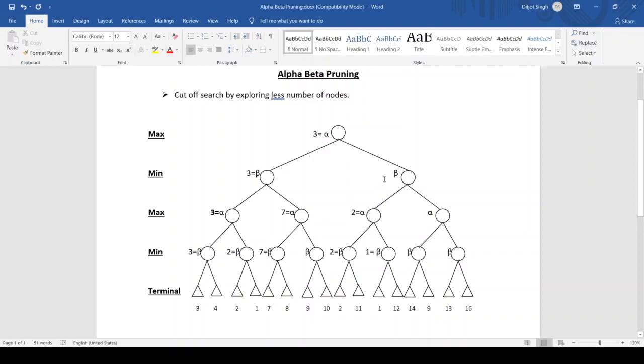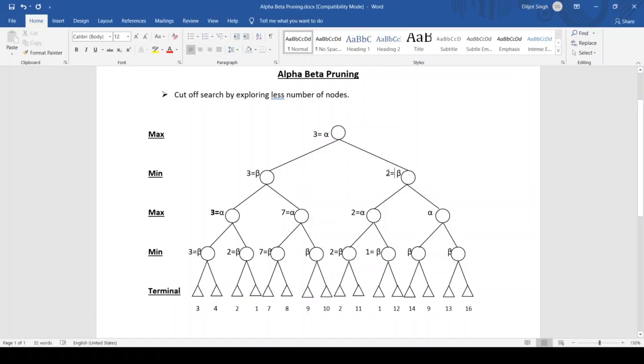So transferring this value to beta, now our beta becomes 2, meaning the minimum value will be 2 or less than 2, right? Here, after traversing this side, we came to know that our minimum value will be either 2 or less than 2.